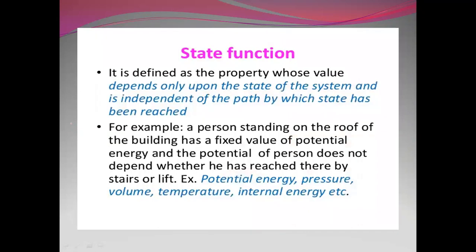Now the state function is defined as a property whose value depends upon the state of the system and is independent of the path by which the state has been reached. For example, a person standing on the roof of a building has a fixed value of potential energy, and the potential energy of the person does not depend on how he reached it, either by stairs or by lift. That is what is said to be a state function, which depends only on the initial and the final state, but does not depend on the path taken.